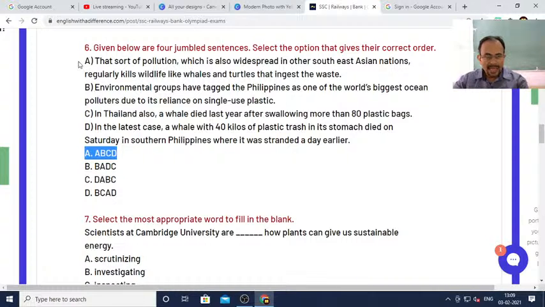Okay, so B, A can be the option. D is in the latest case a whale died and settled in southern Philippines. Okay, so B, A, D, and then C you see in Thailand also. Well, died last year. So B, A, D, C, that is option B should be correct.